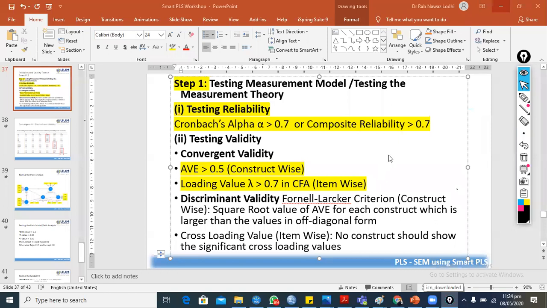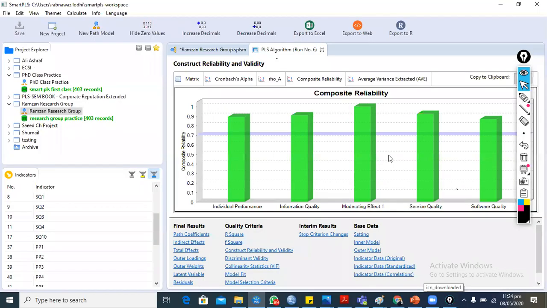Discriminant validity means a person should be loyal with the family.